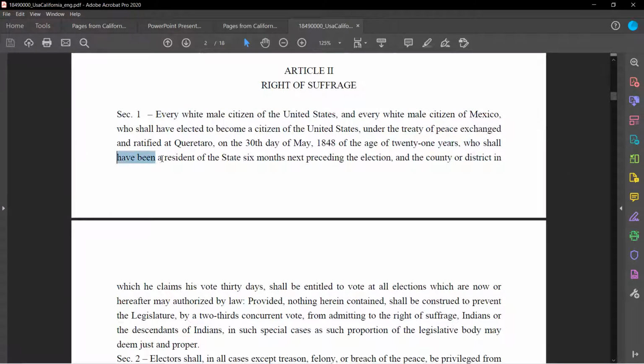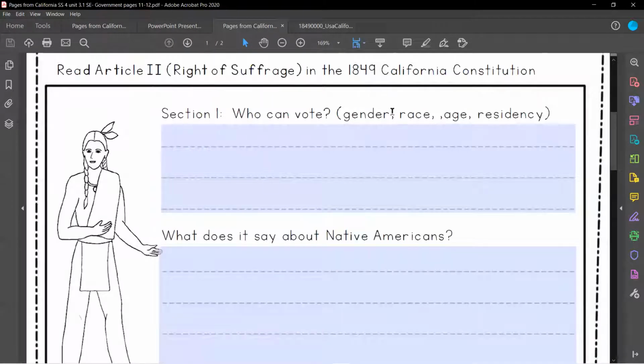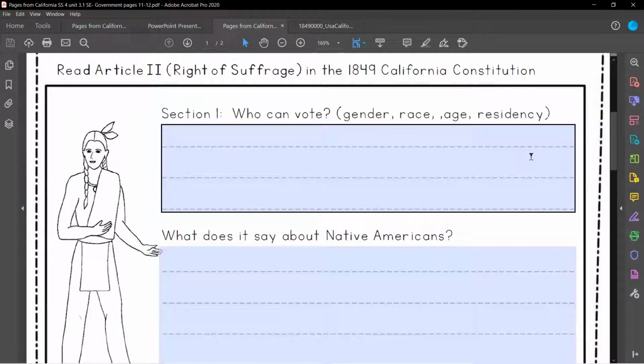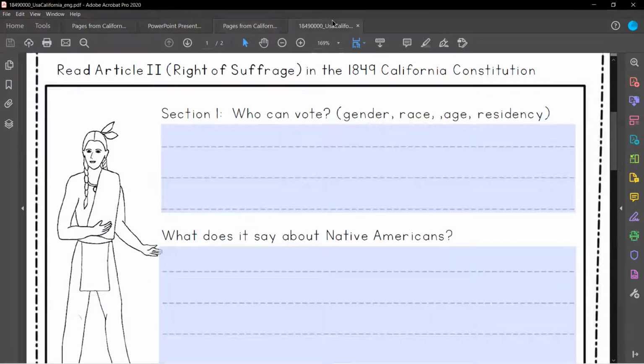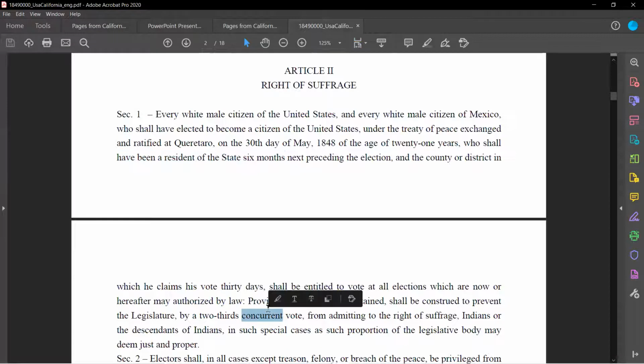who has been a resident of the state for 6 months. So that's going to answer our first question. So who can vote? White males who are 21 years old and have lived in the state for at least 6 months. So that's going to answer question number 1. What does it say about Native Americans? So they don't refer to Native Americans as Native Americans, they refer to them as Indians over here.